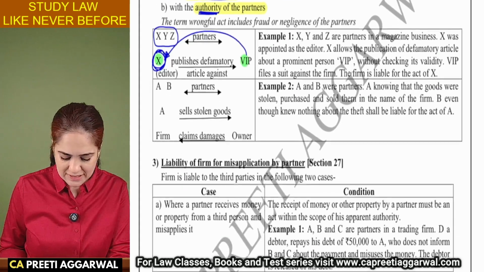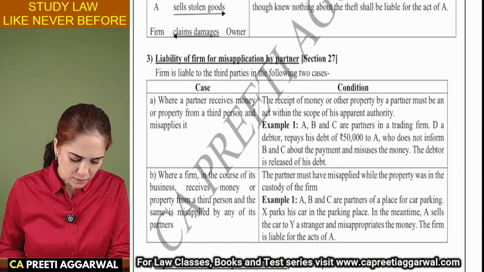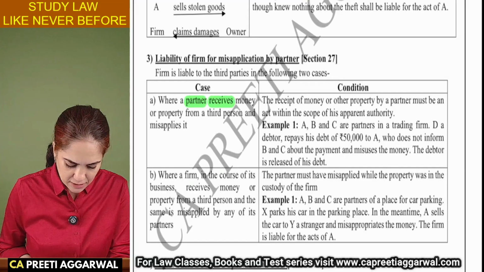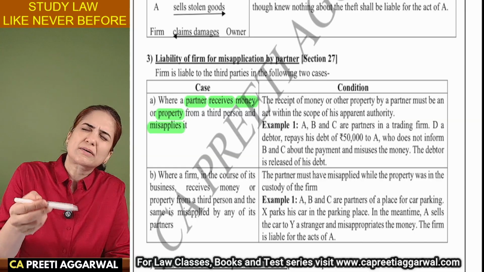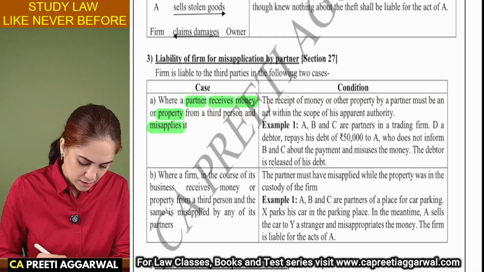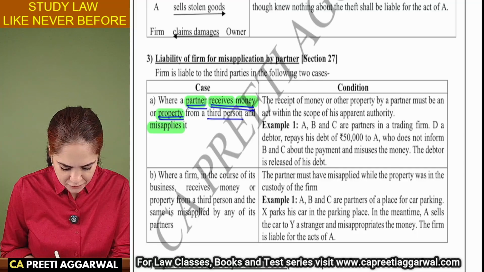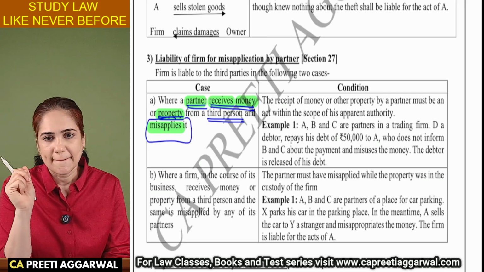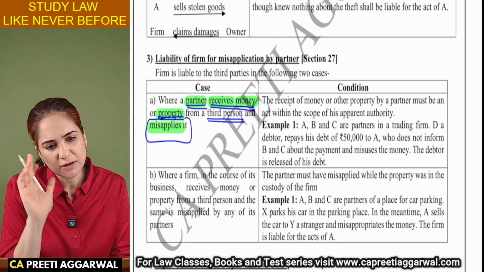Liability of the firm for misapplication by the partner. Now, in the first scenario, the partner receives money or any property from a third person, and the same partner who has received it misapplies it. The firm is liable. See, we are all governed by mutual agency. Firm is liable.